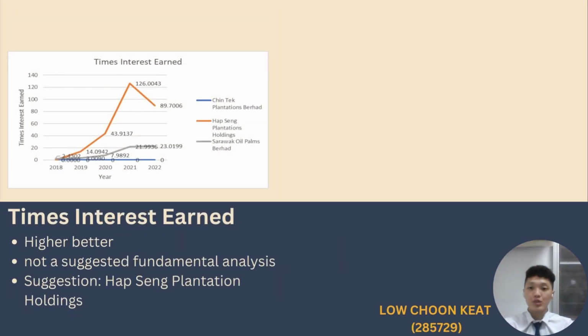The last leverage ratio is the times interest earned. Using this ratio to analyze and evaluate the performance of the three companies is difficult because this ratio for Chintek Plantations Berhad cannot be determined because there is no interest expense due to lack of debt financing. However, the high times interest earned by Hapsing Plantations Holdings suggests that its earnings are more than sufficient to fulfill its interest obligations. This indicates a higher ability to meet interest payments and a lesser risk of debt default. As a result, investors are encouraged to invest in this company.